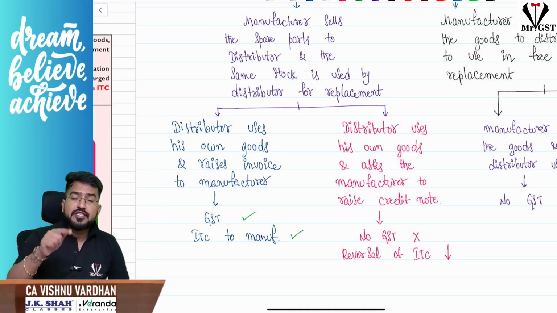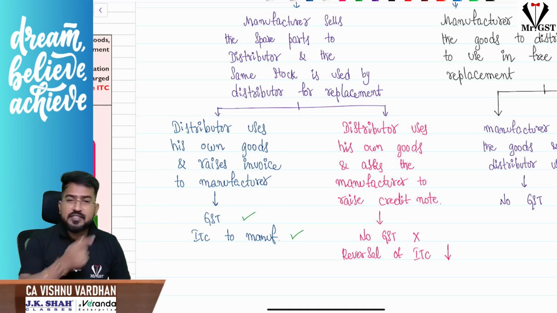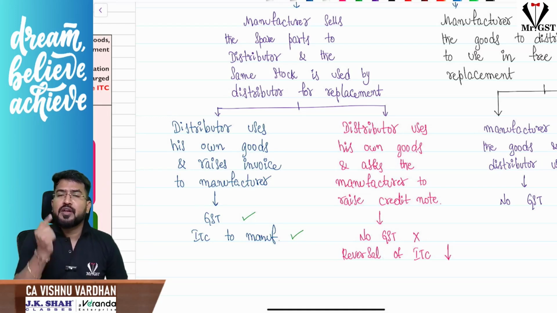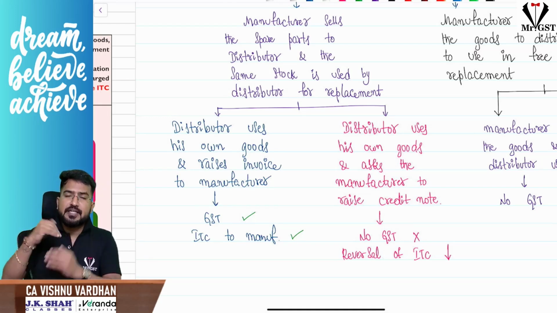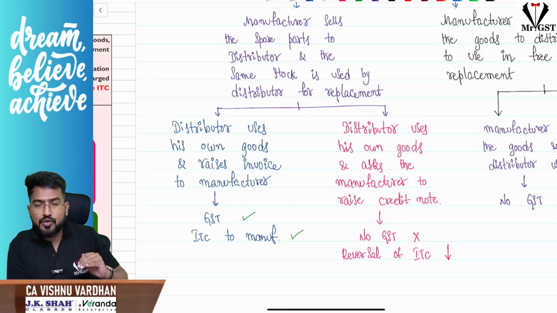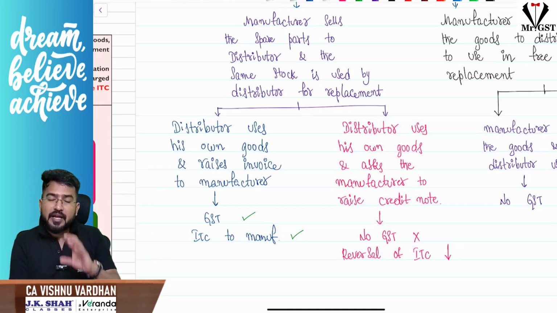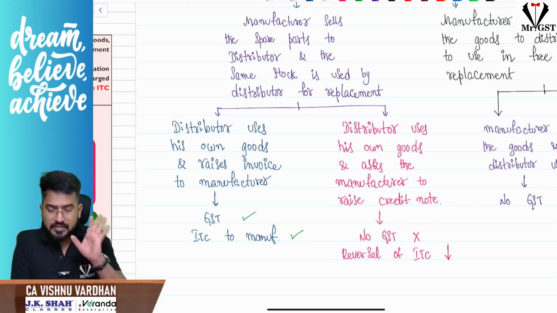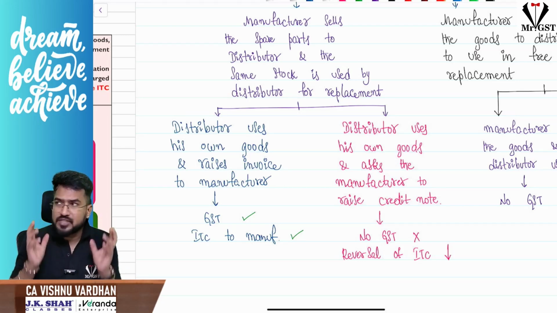In the same way, the distributor would have taken ITC on 100 silencers when he purchased 100 silencers. Now for one silencer, he will reverse the proportionate ITC. So the manufacturer will raise a credit note on the distributor, and the distributor will reverse proportionate ITC. This is another scenario, when the distributor is using his own goods.